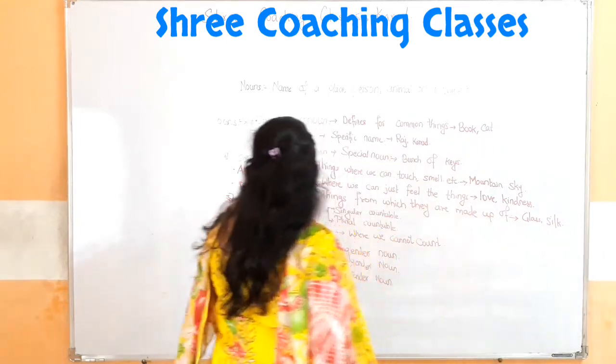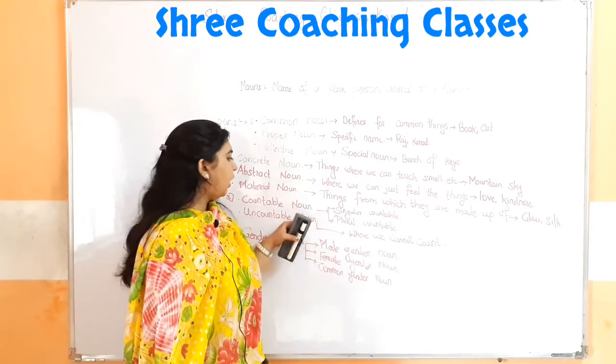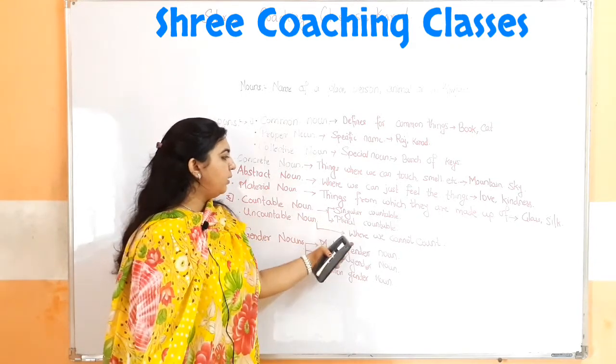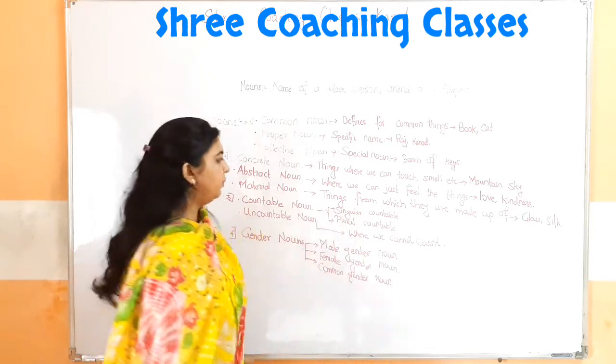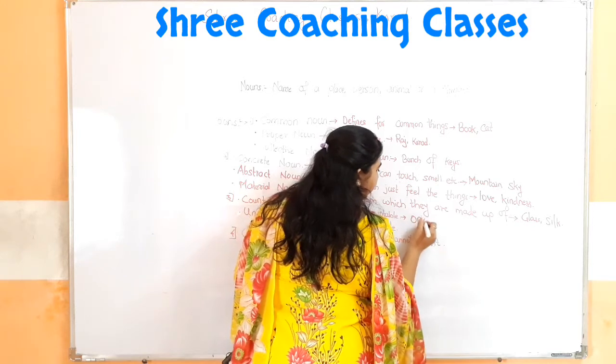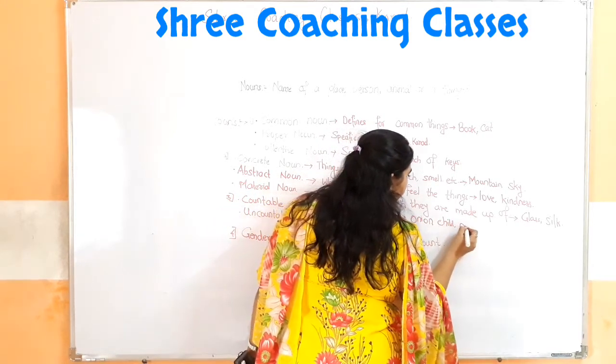Then we studied the countable noun and uncountable noun. Countable nouns are again divided into two types, that is singular countable noun and plural countable noun. In the singular countable noun, we studied the examples of onion, child, pen.